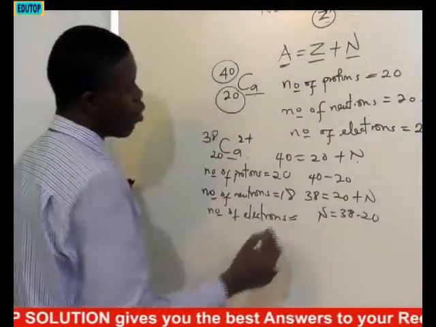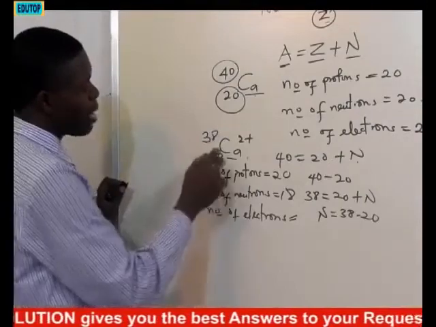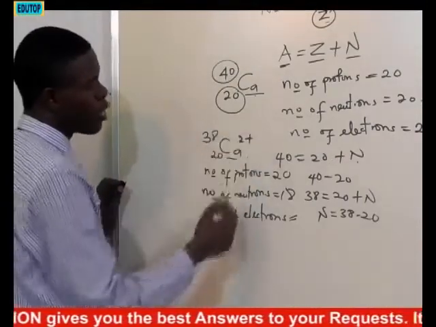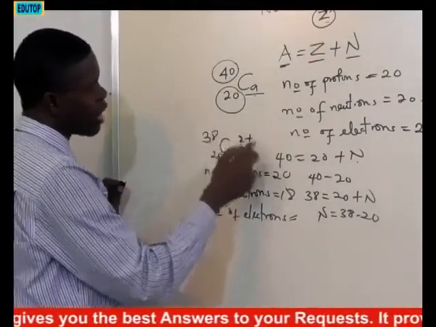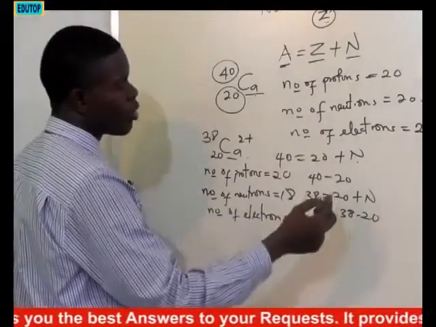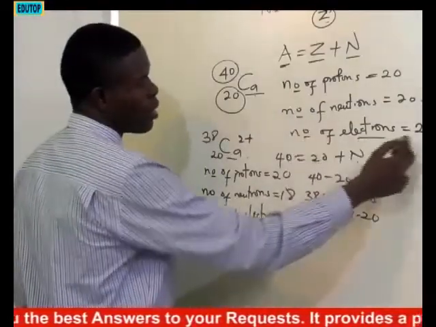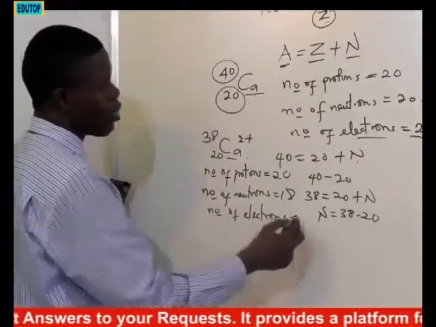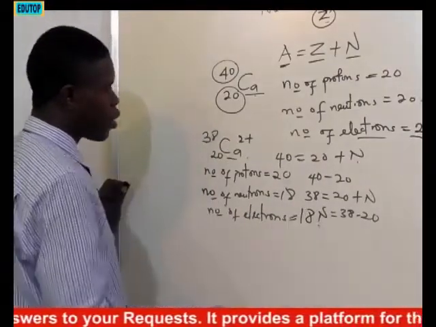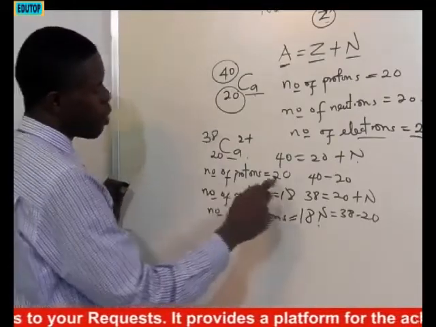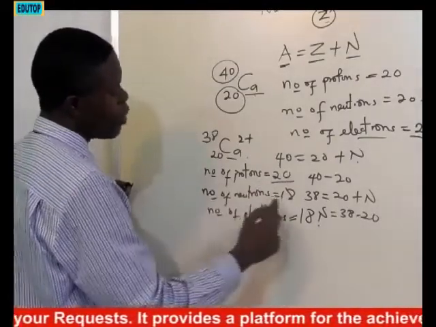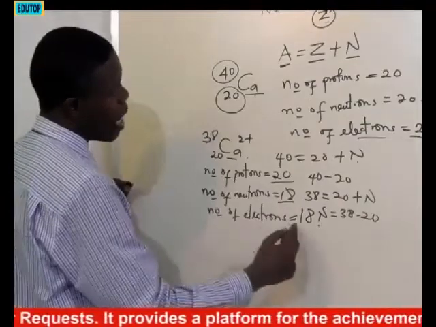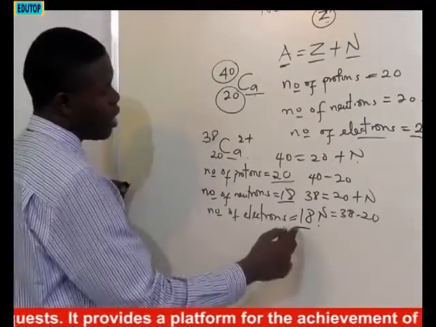Then the number of electrons. What will be the number of electrons? Remember, this one is an ion that has lost 2 electrons. Initially, when it has not lost any electron, the number of electrons is 20. Now that it has lost 2 electrons, it now becomes 18. So in this situation, you can see that the number of protons remains the same, 20. Number of neutrons is now 18, while the number of electrons is now 18.